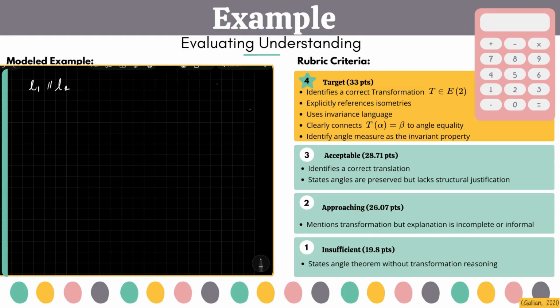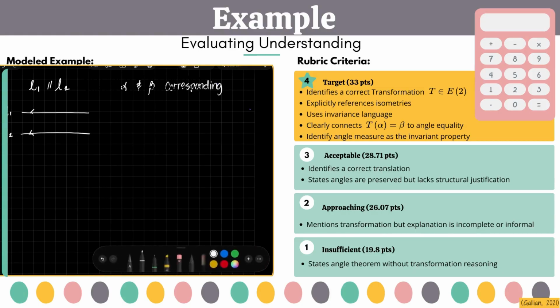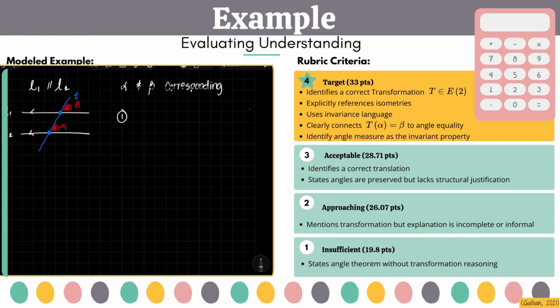To assess their understanding, they must be able to do more than just state the theorem. In this modeled example, I demonstrate by stating, let L1 and L2 be parallel lines cut by a transversal. Let alpha and beta be corresponding angles. As a visual learner, I like to draw a diagram to go along with my thoughts. My parallel lines, my transversal T, my intersections, alpha, and beta.